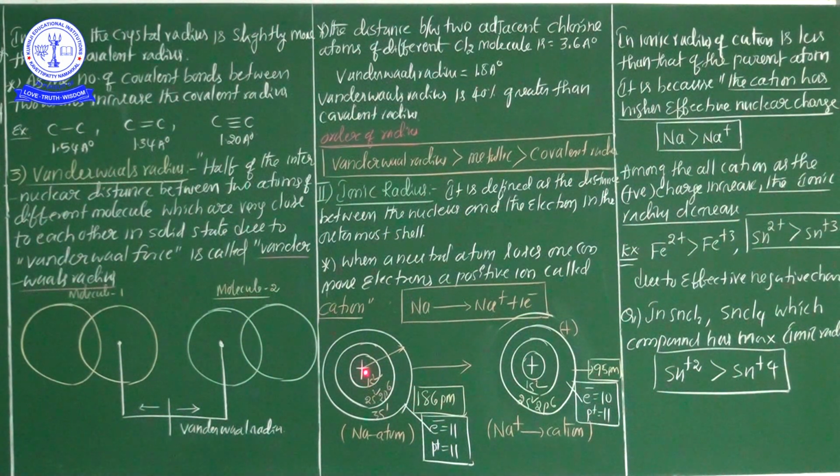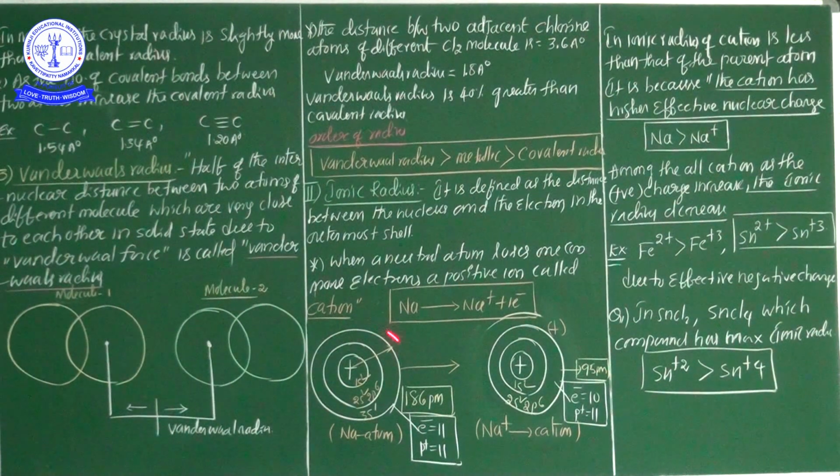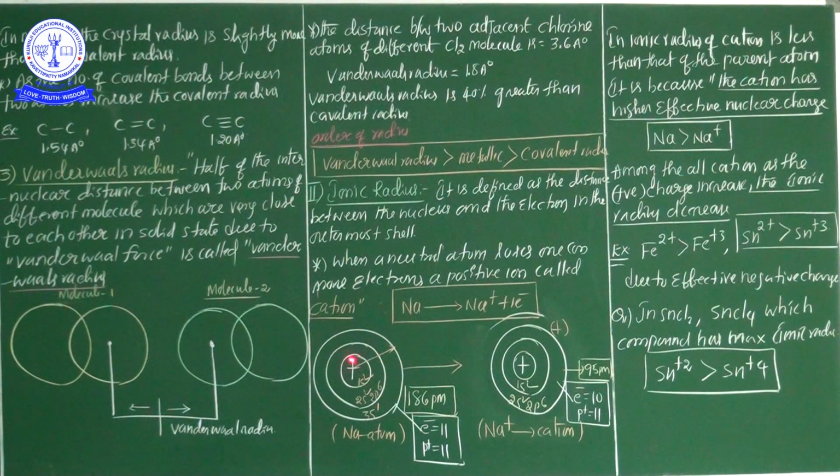So in the neutral atom, the atomic radius of sodium is 186 picometers. Already I said 1 picometer is equal to 10 to the power of minus 12. So see carefully, this is a neutral atom of sodium. The distance between the center of the nucleus to the outermost orbit in a neutral atom is called atomic radius. In the neutral atom of sodium, the atomic radius is 186 picometers. Here the electron number is 11, and the proton number is also 11.